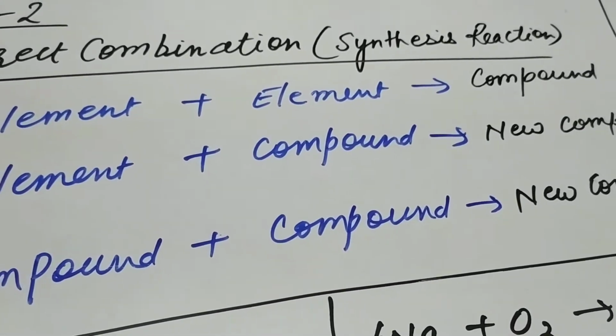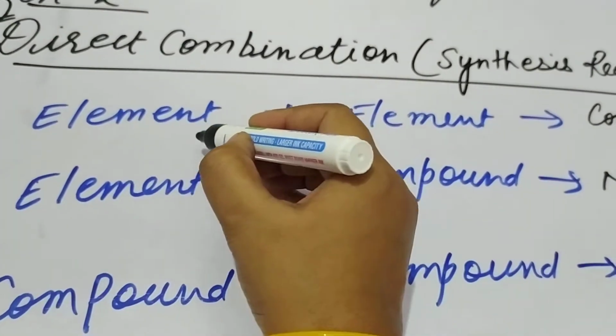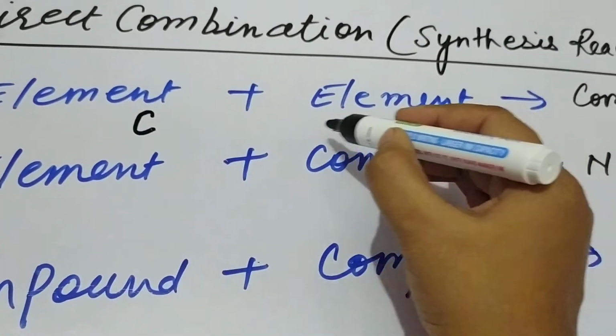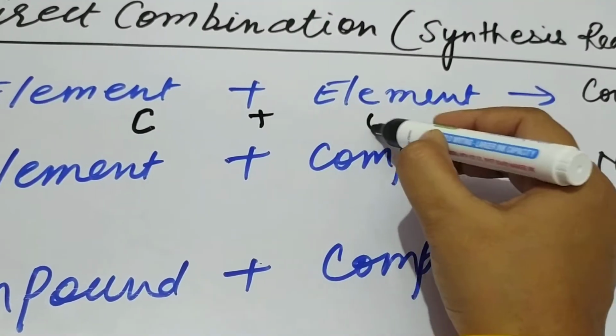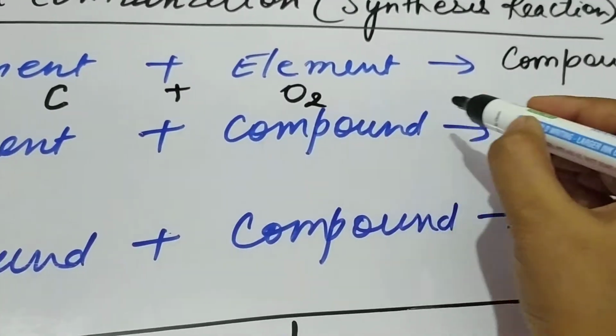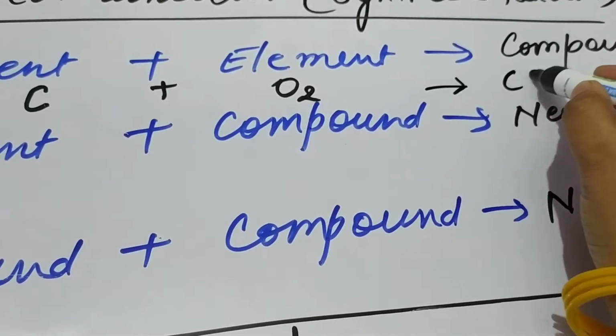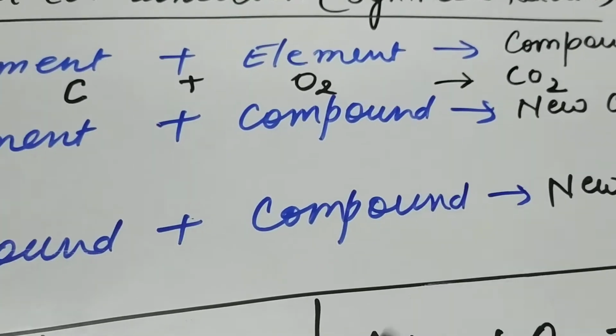Maybe two elements will combine to give you one compound. For example, I am taking one element, suppose carbon, and another, oxygen. Both are elements and they will combine to give you a compound, that is CO2.